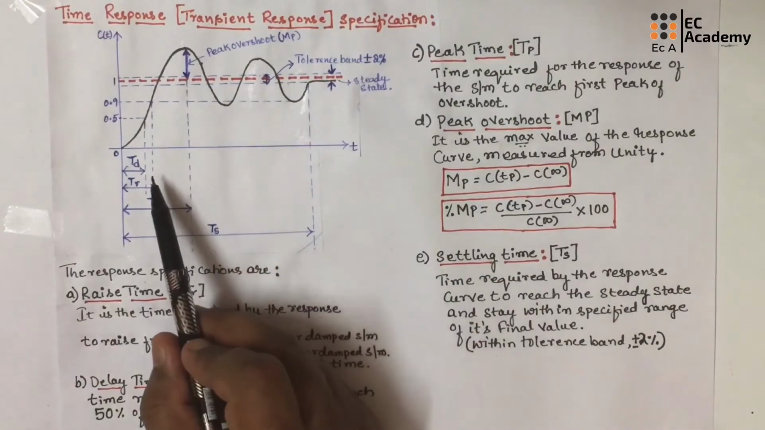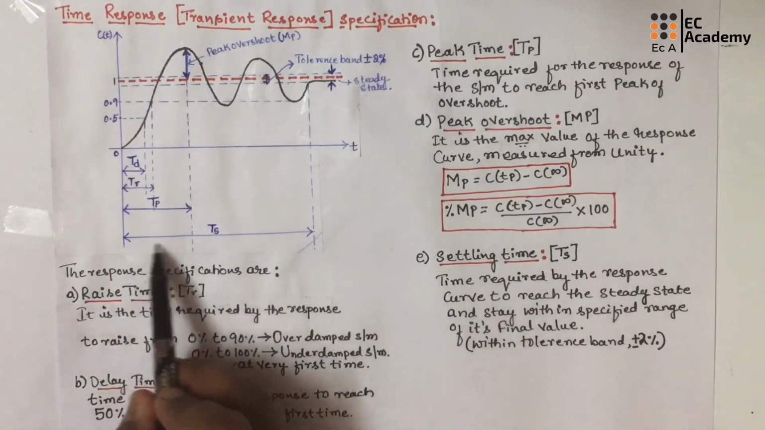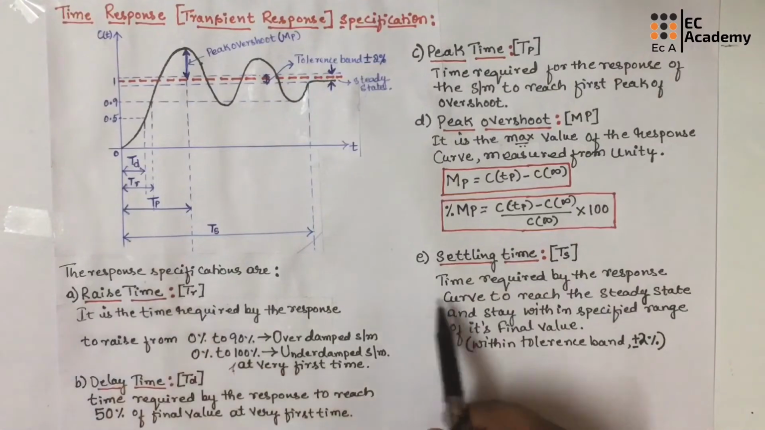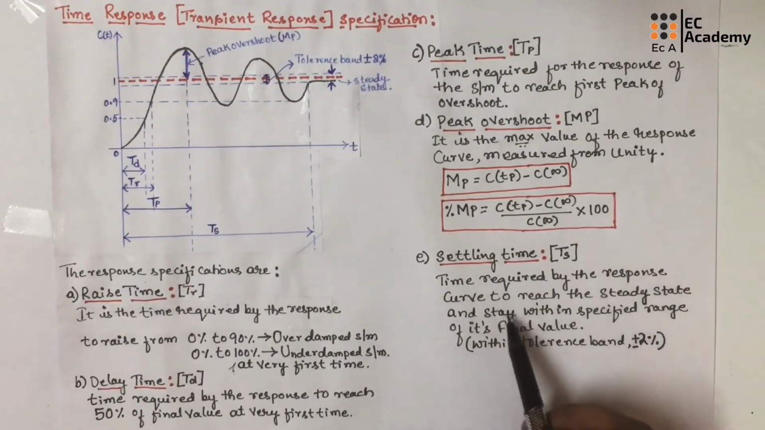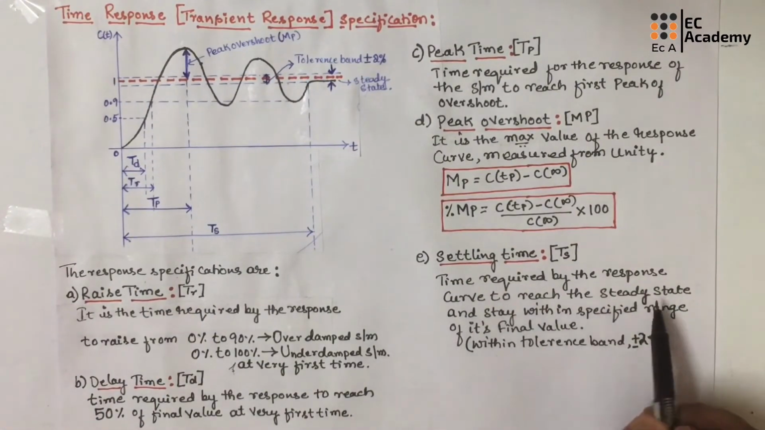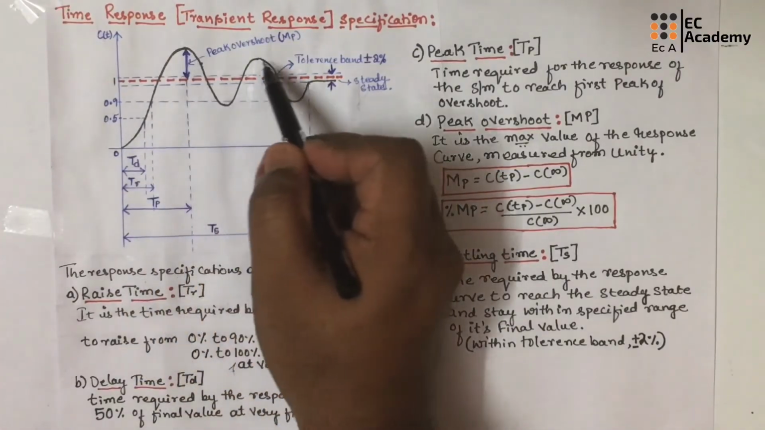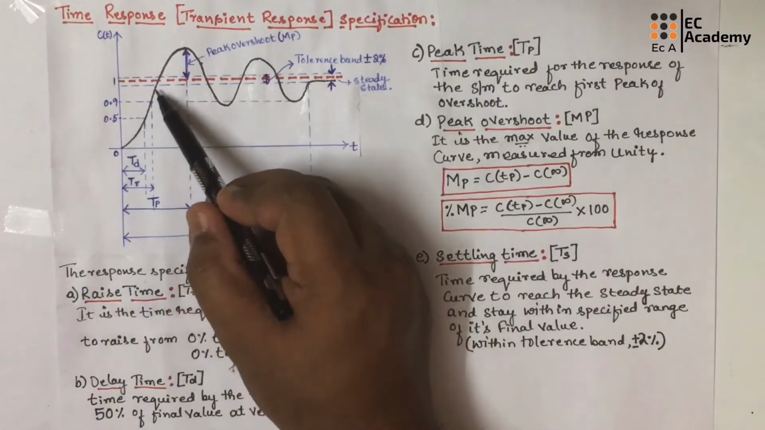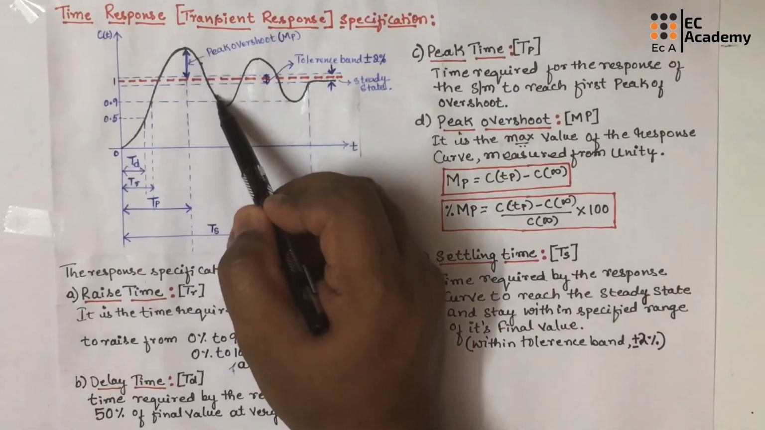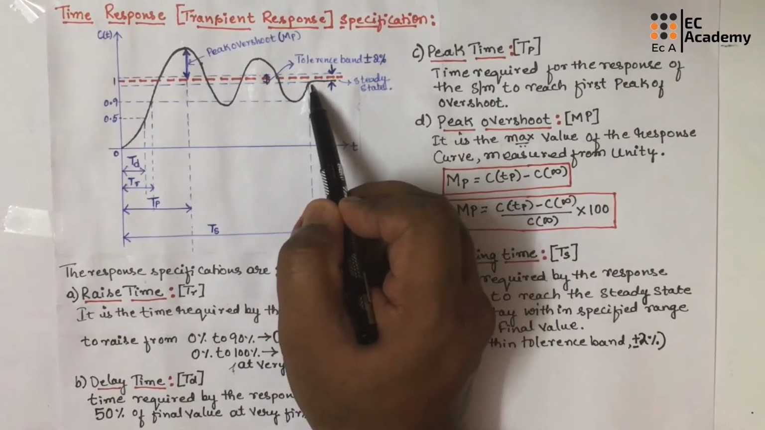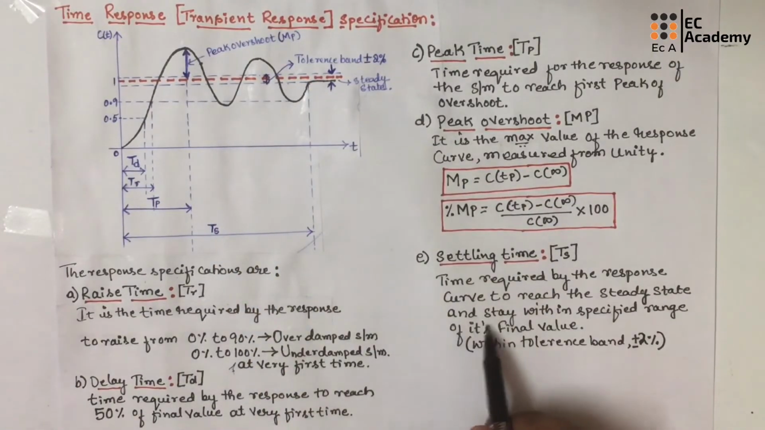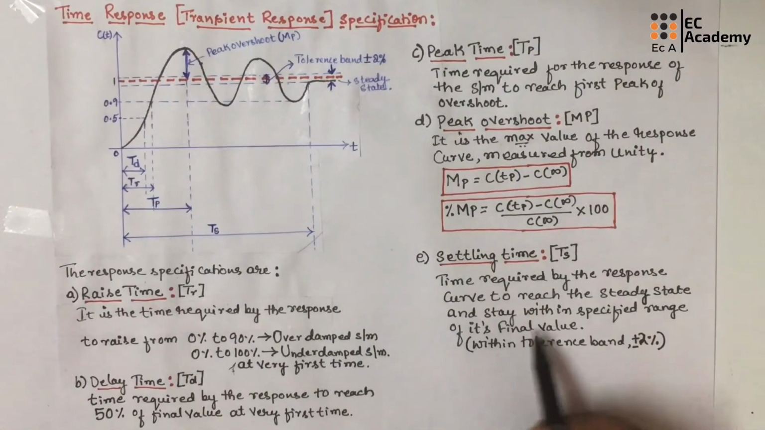Next we will see the settling time. So settling time is represented by Ts. It is the time required by the response of the curve to reach the steady state. So this is the transient state. So it is the time taken by the response of the system to reach from the transient state to steady state, and after reaching the steady state it should stay within the specified range of the final value.